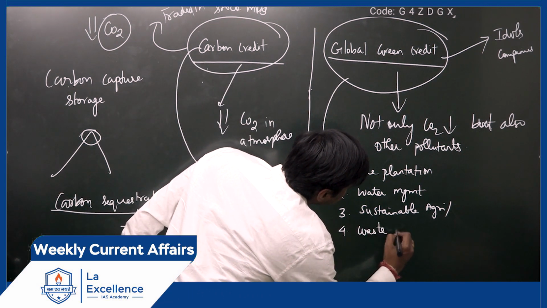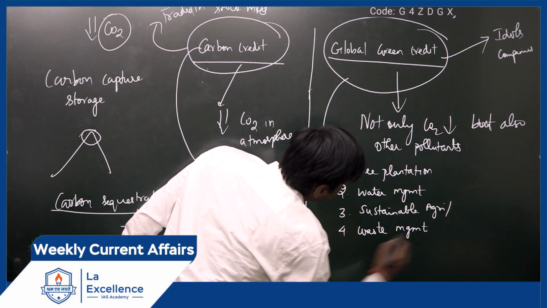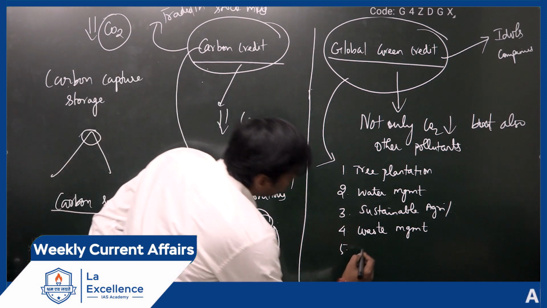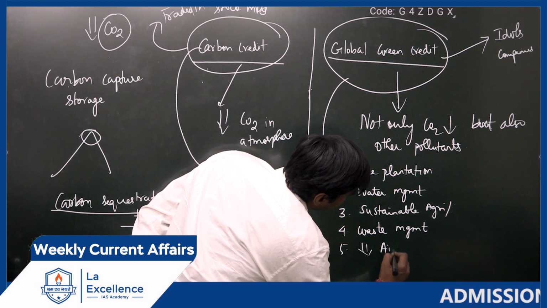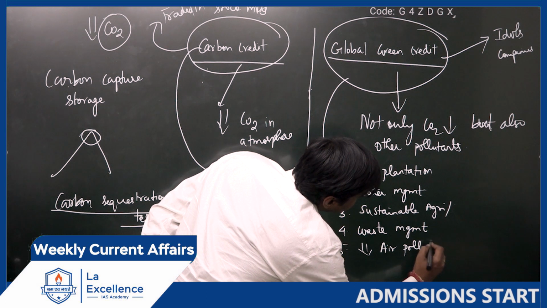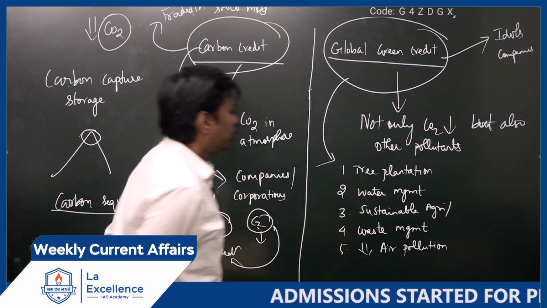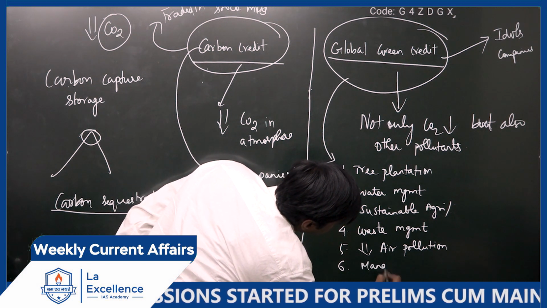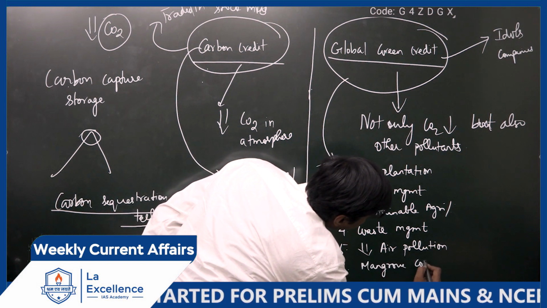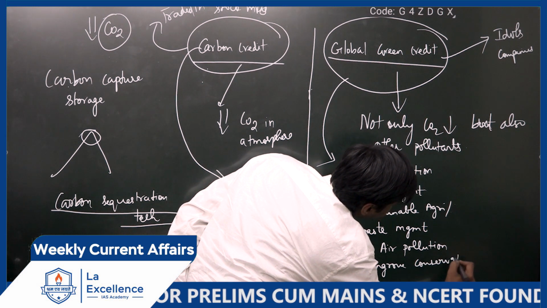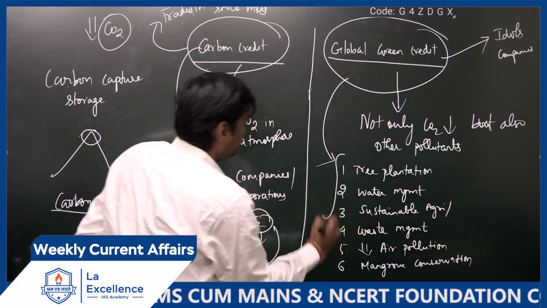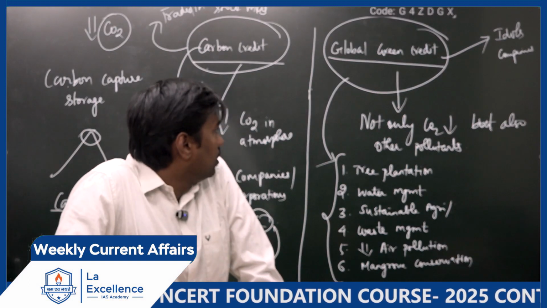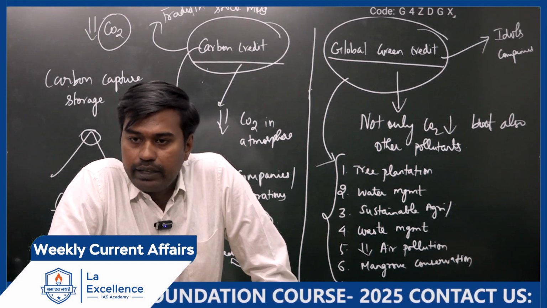Then waste management, and then reduction of air pollution, and then mangrove conservation. These are the ways in which you can claim the Global Green Credit program.